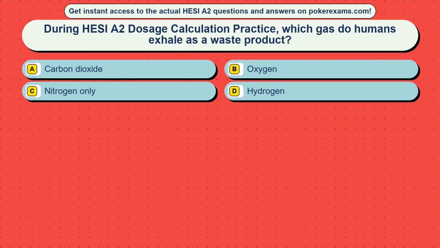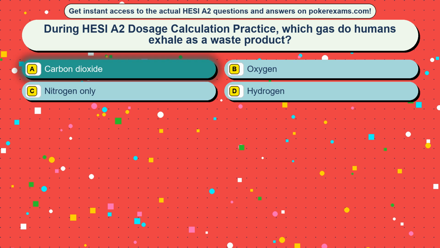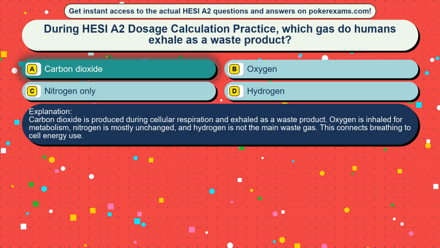Question 21. During HESI A2 dosage calculation practice, which gas do humans exhale as a waste product? Option A, carbon dioxide. Option B, oxygen. Option C, nitrogen only. Option D, hydrogen. The correct answer is option A, carbon dioxide. Carbon dioxide is produced during cellular respiration and exhaled as a waste product. Oxygen is inhaled for metabolism, nitrogen is mostly unchanged, and hydrogen is not the main waste gas. This connects breathing to cell energy use.